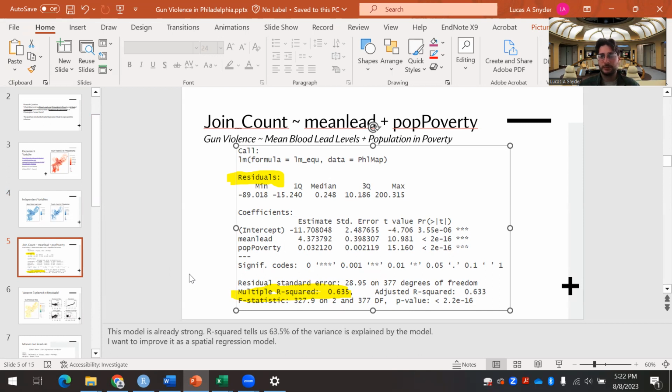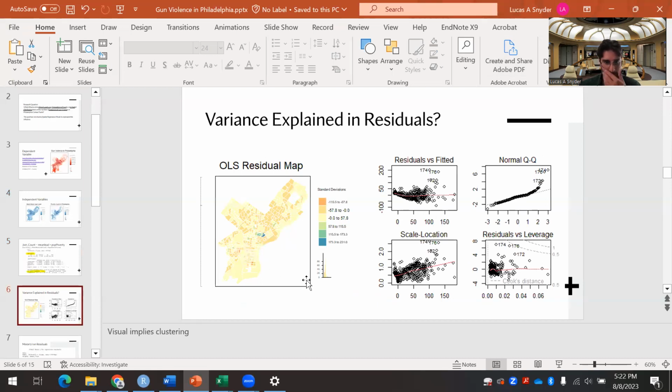This is already a pretty good model. Can we make this better? So we're going to explore two different methods of building a spatial regression model. For the first one, we look towards the residuals, what amount of the data is unexplained by this linear model. And that's about 40% based off the R squared. So let's check it out with some maps.